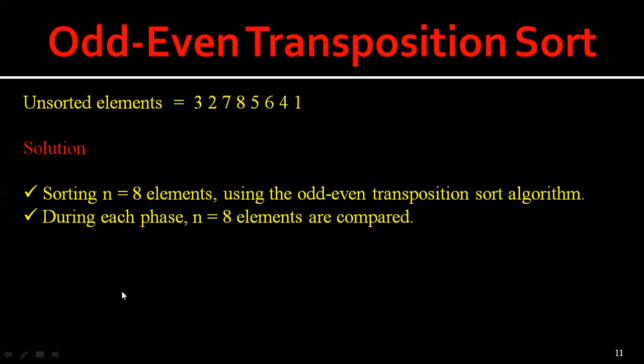Here we have 8 elements, and using odd even transposition sort we have to undergo 8 phases, because my n value is 8. So 8 times we have to do odd even comparisons.